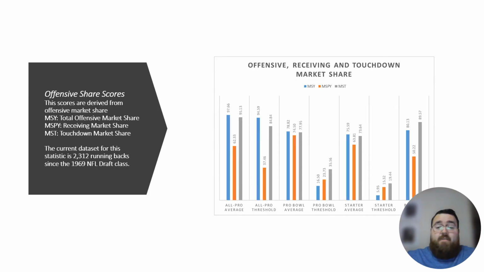Looking at his offensive market share scores, Braelon Allen had an 80 percentile in terms of his total offensive market share production score, 50 percentile in terms of his receiving market share production score, and an 89.57 in terms of his touchdown market share score. All those numbers are pretty decent, with the exception of his receiving market share score. But for the most part, he comes off as a pretty okay back in terms of his overall data.